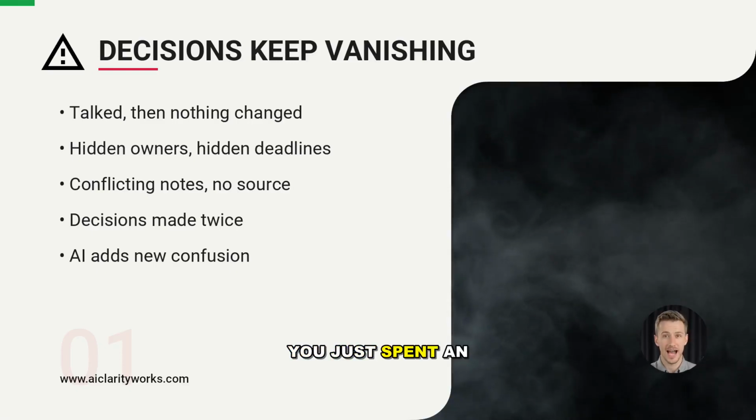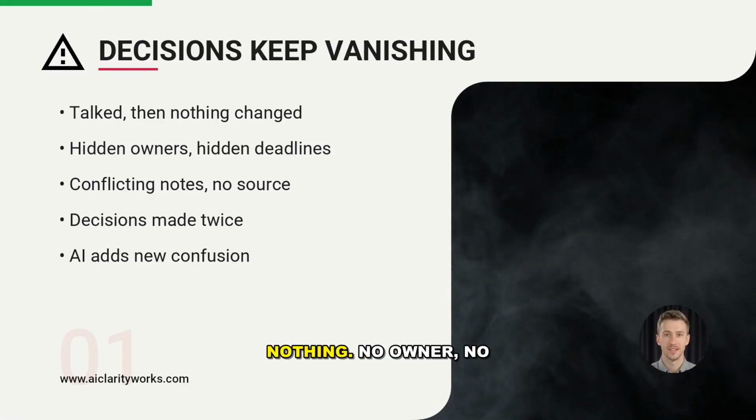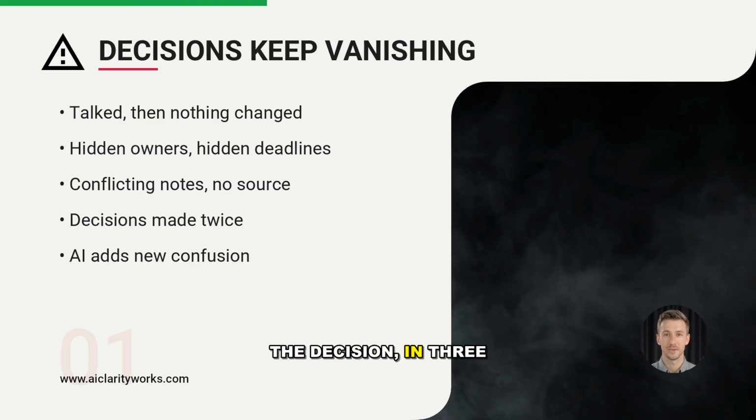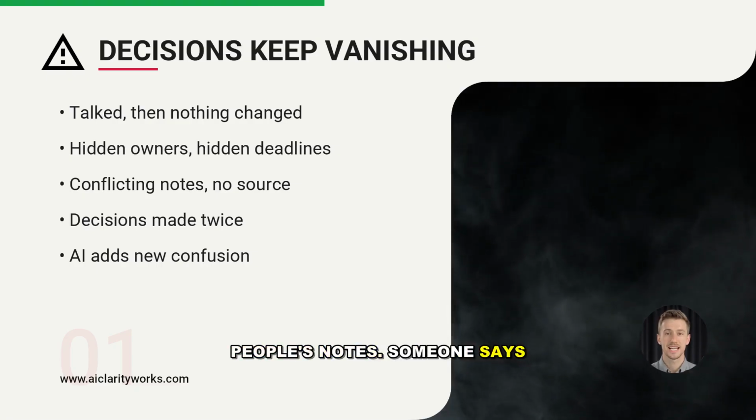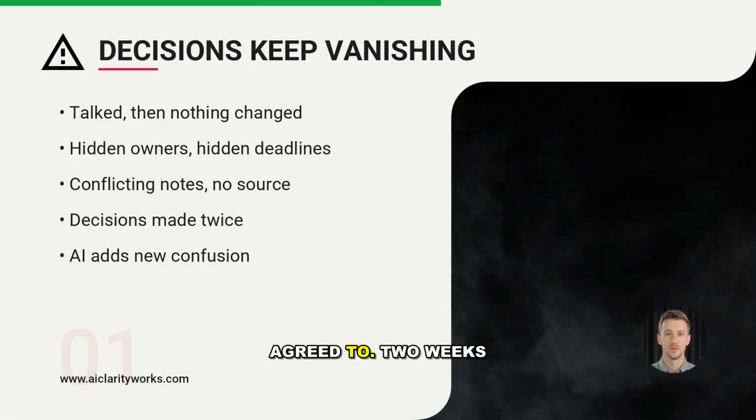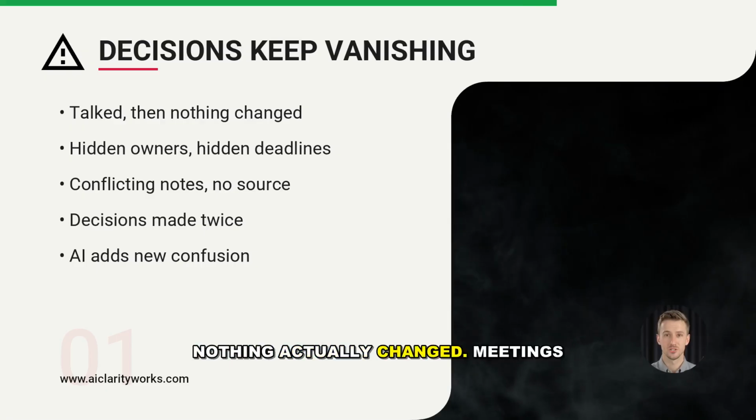You just spent an hour in a meeting, and the output is a document that proves nothing. No owner, no deadline. 3 versions of the decision, in 3 people's notes. Someone says AI captured it, but now there are 5 extra bullet points nobody agreed to. 2 weeks later you have the same meeting again, because nothing actually changed.